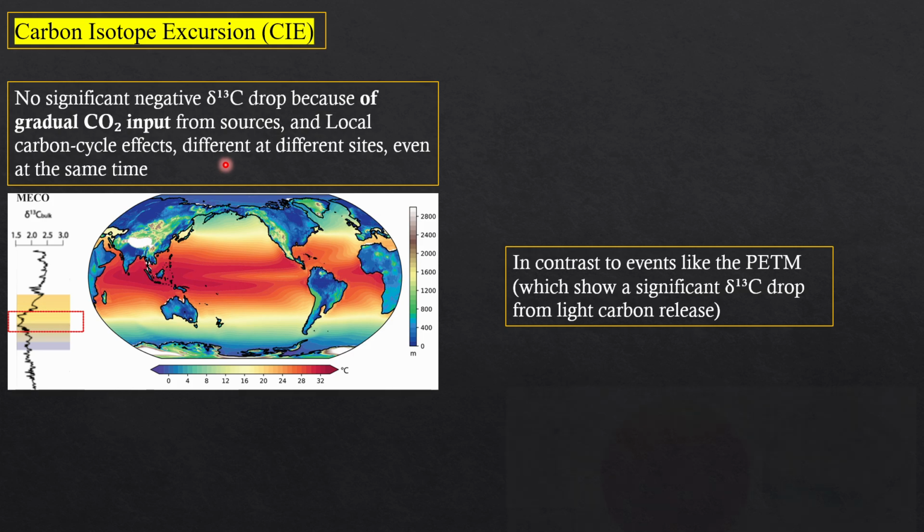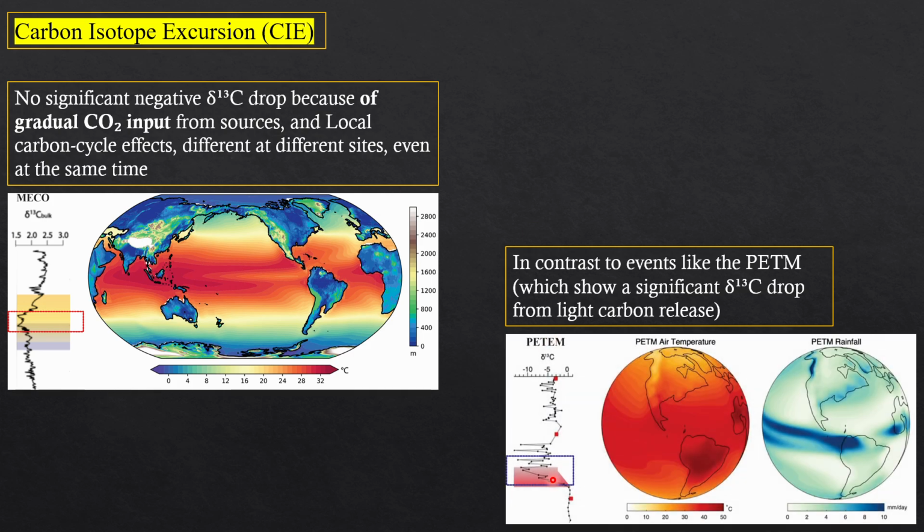In contrast, the PETM excursion goes almost to -10, because the carbon isotope excursion is so large that the value is very negative. It means that C12, the carbon coming from organic carbon, is very abundant around the PETM, because carbon 13 is so strongly decreased. Here it's only 1.5, which means a minimal excursion.